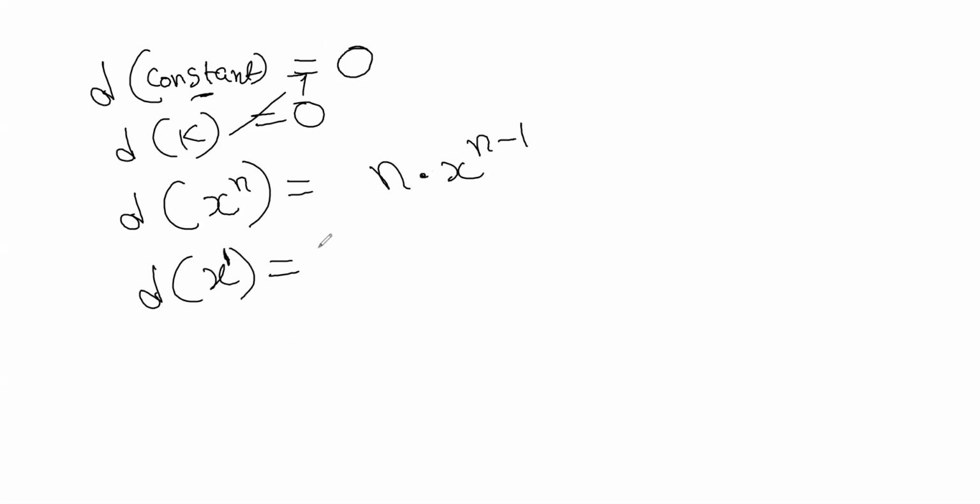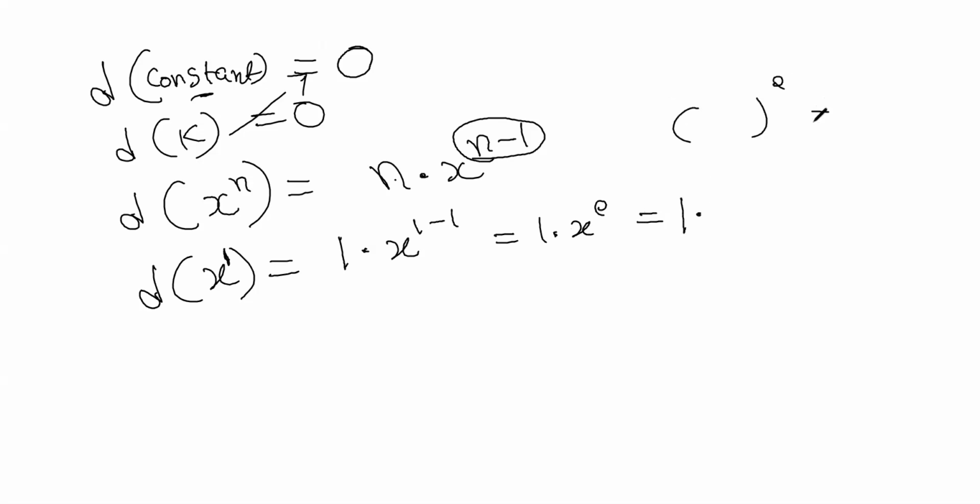If there is nothing, it is x to the power 1, right? So now by using the above formula, n is 1, so 1 into x to the power n minus 1. You are forgetting this. Then 1 minus 1 is 0. So 1 into x to the power 0. The answer is 1, because any number to the power 0 is 1.